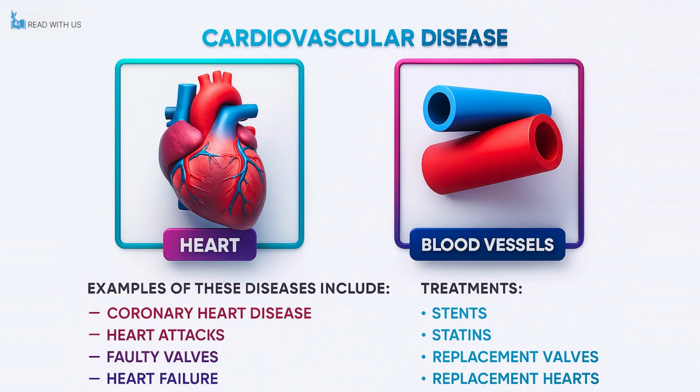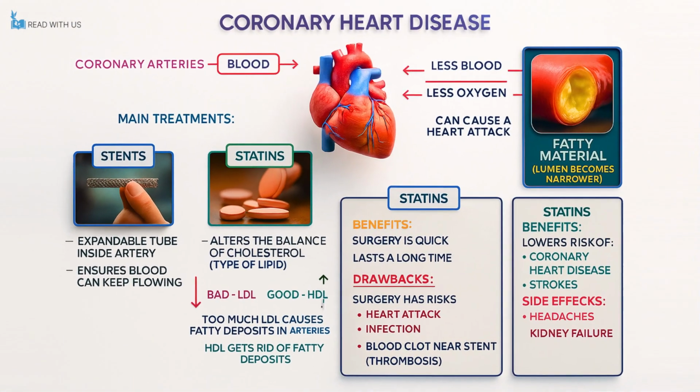Let's start with coronary heart disease, which occurs when the coronary arteries, the vessels responsible for supplying oxygen-rich blood to the heart muscle itself, become partially blocked due to the buildup of fatty deposits along their inner walls. This buildup gradually narrows the lumen, or the internal diameter, of the arteries, which means that less blood and consequently less oxygen can reach the heart tissues. Since the heart is a muscle that works continuously and requires a constant and high supply of oxygen, this reduced blood flow can place the heart under significant strain and may ultimately lead to a heart attack.